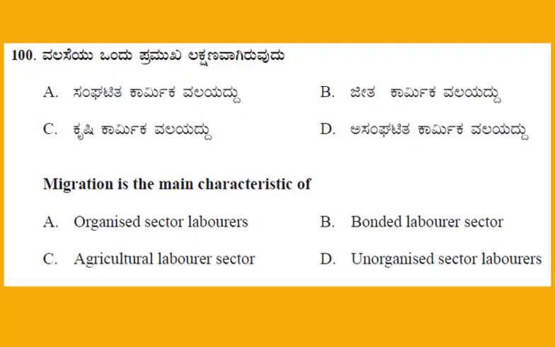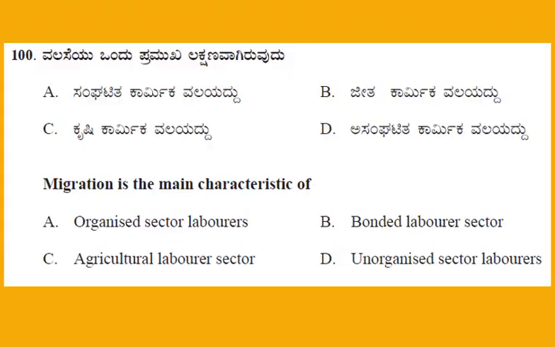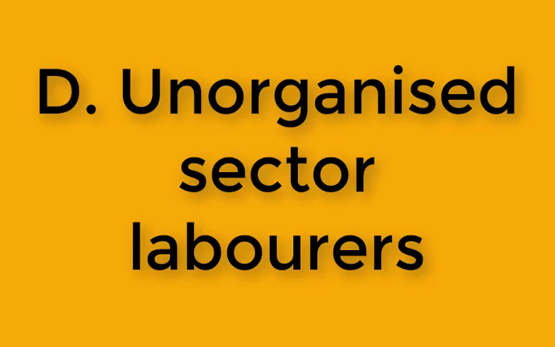Question number 100. Migration is the main characteristics of. This is the question from Sociology, Unit number 2, Labor. And the 4 options. Option A, organized sector laborers. B, bonded labor sector. C, agricultural laborer sector. D, unorganized sector laborers. And the right answer, option D, unorganized sector laborers.